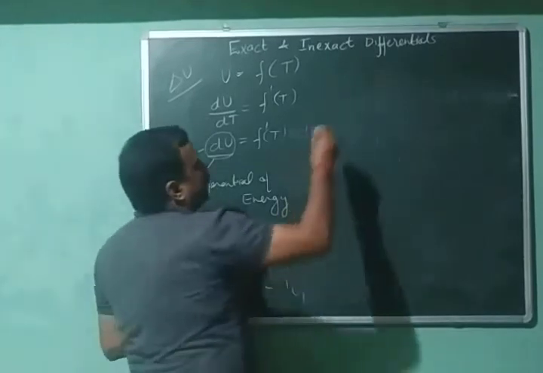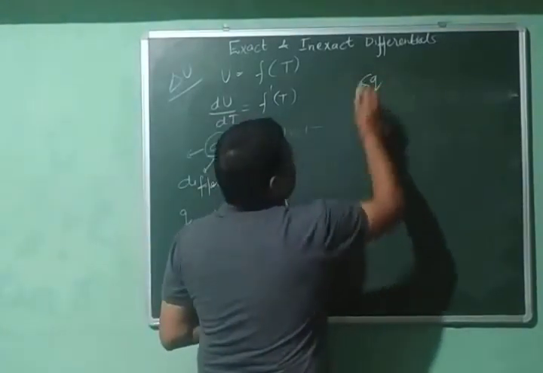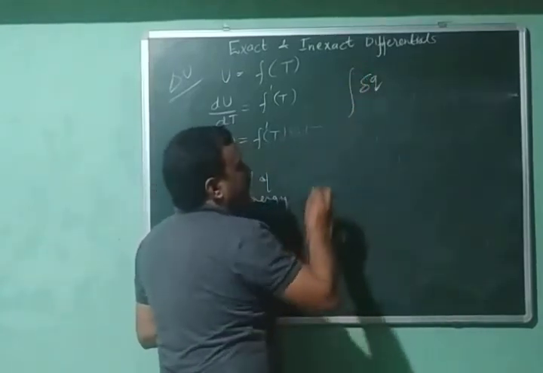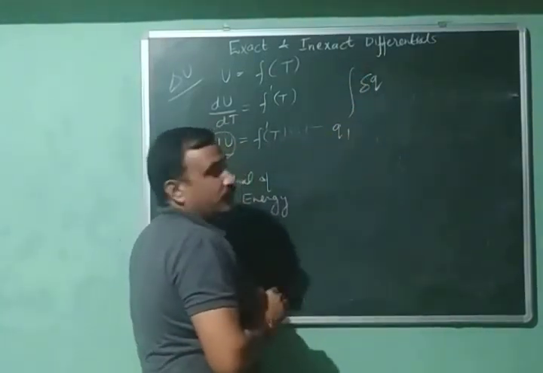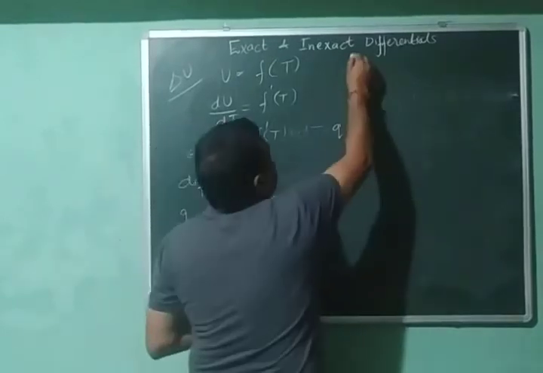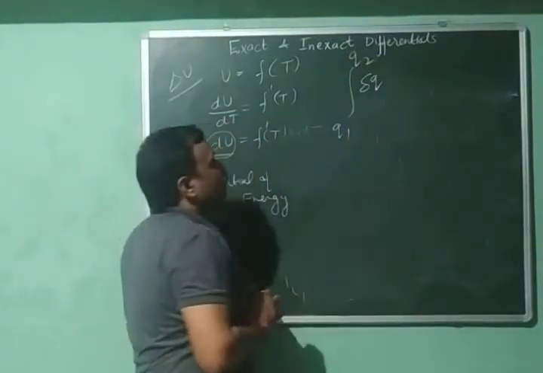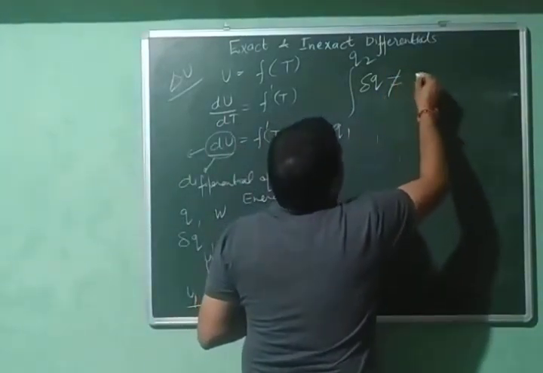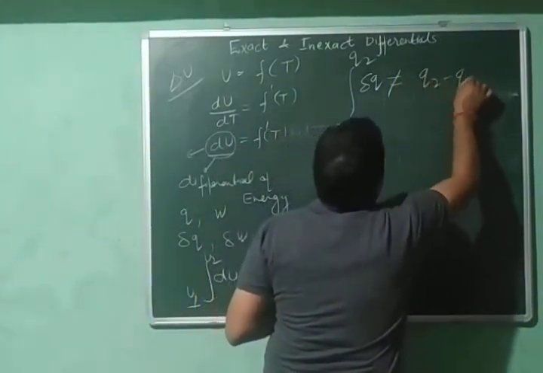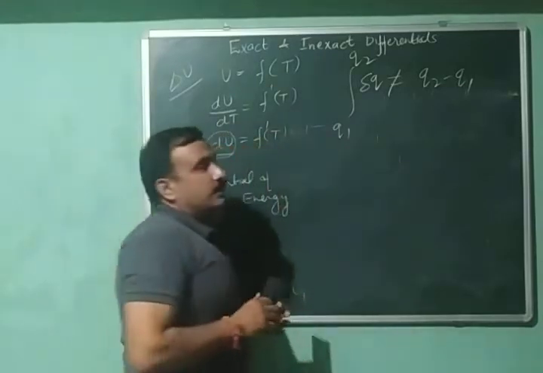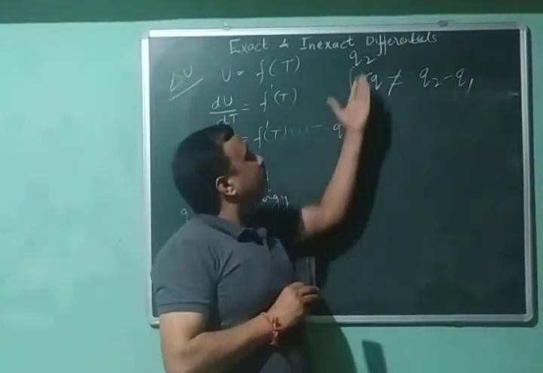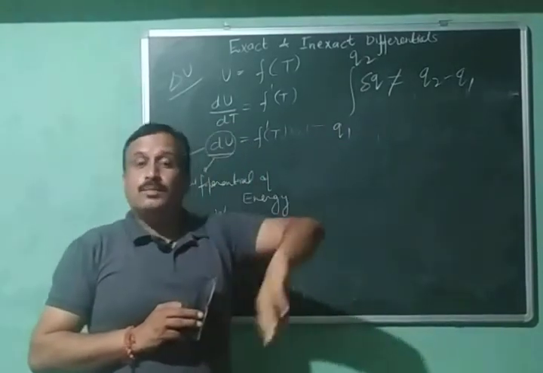For example, if delta Q is a very small change in the value of heat, and in the initial state the value of heat is Q1, and in the final state the value is Q2, then it will not be equal to Q2 minus Q1, because the change in heat does not depend upon the initial and final state. It depends upon the path.